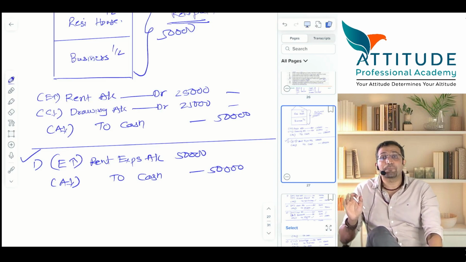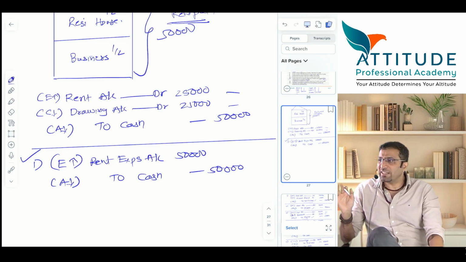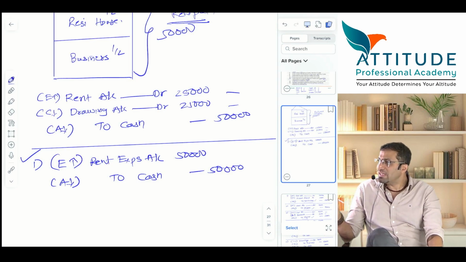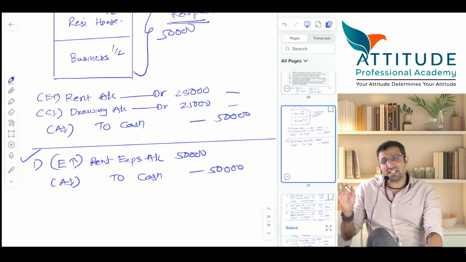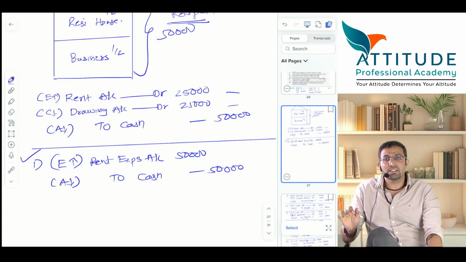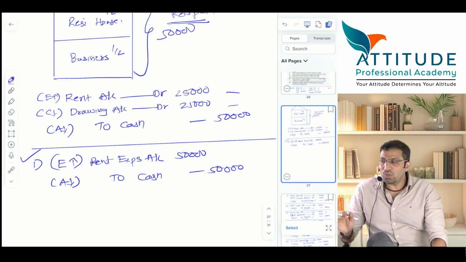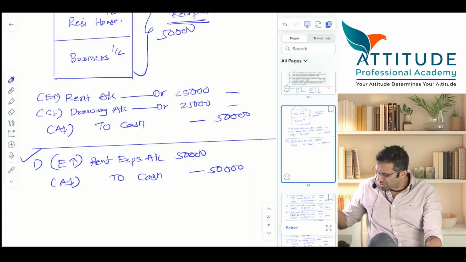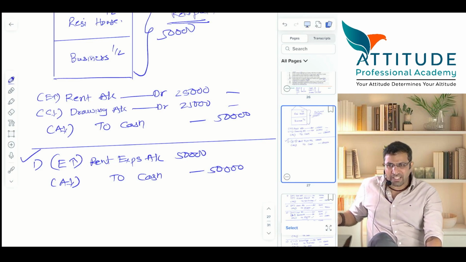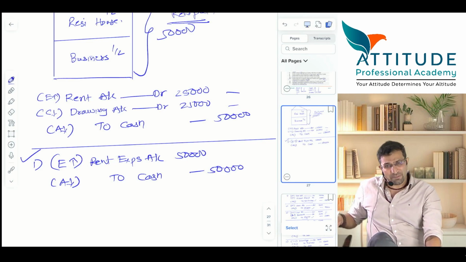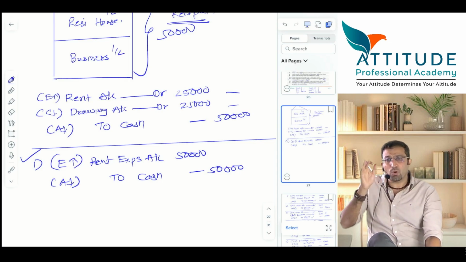It's a wrong entry, isn't it? Rent should not be debited by 50,000. Rent should be debited by 25,000 only. But he has made a mistake. Now you, as the owner, come and tell him rent should have been only how much? 25. Now, as an accountant, what will you do?